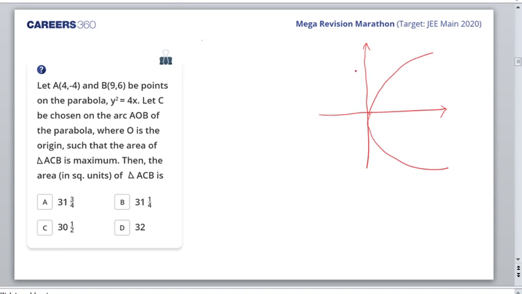This is point O, which is the origin. Point A is here somewhere, (4, minus 4), that would be in the fourth quadrant. And B is somewhere here, that is (9, 6).